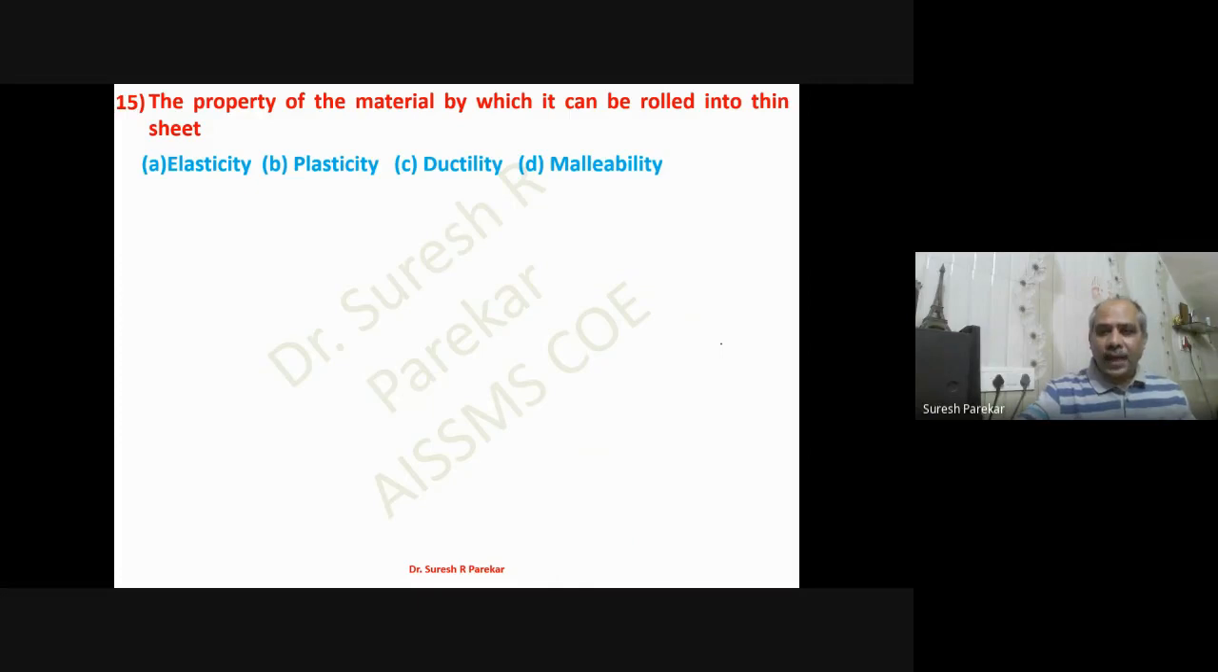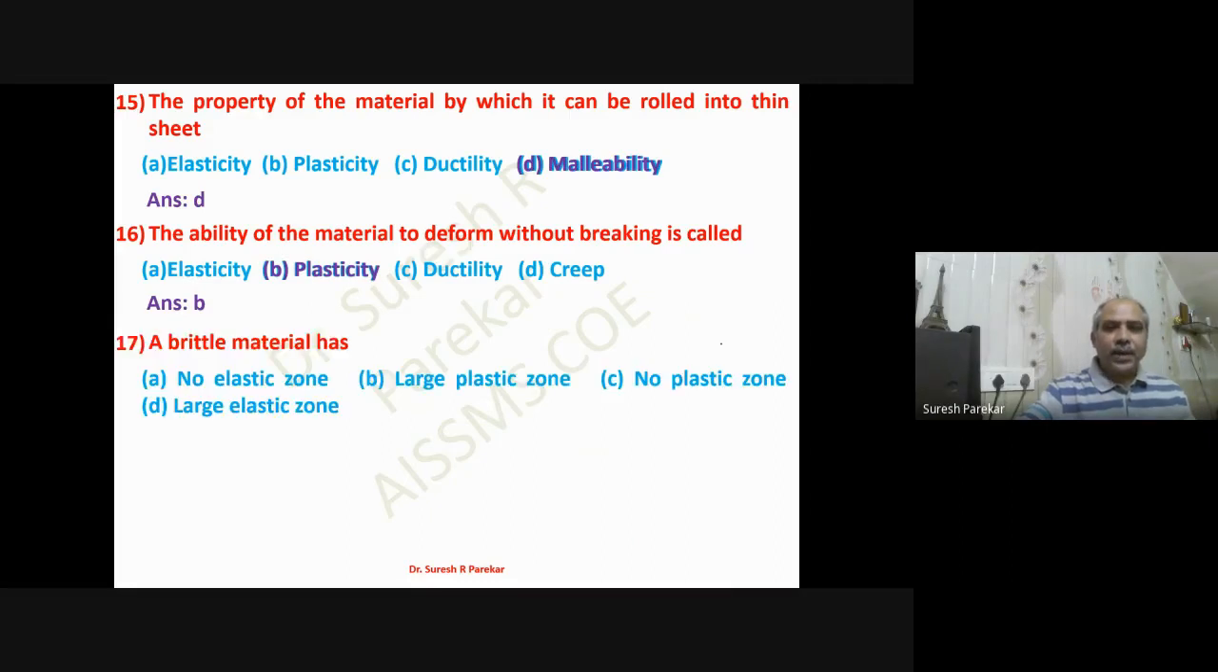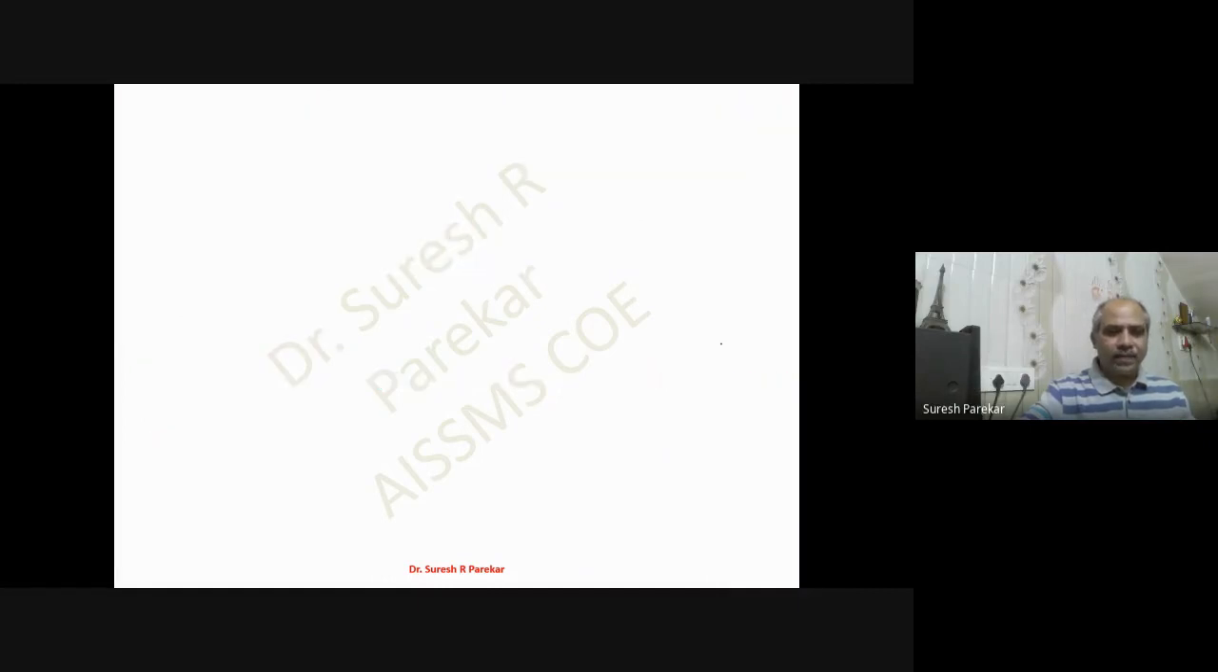So we have malleability. So option is D. The ability of the material to deform without breaking is called plasticity. So we have that deformation as permanent deformation. A brittle material has no plastic zone.